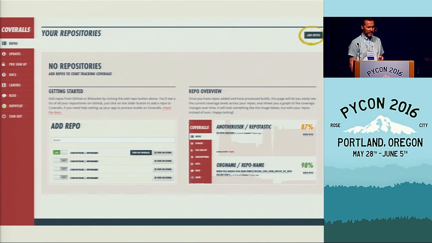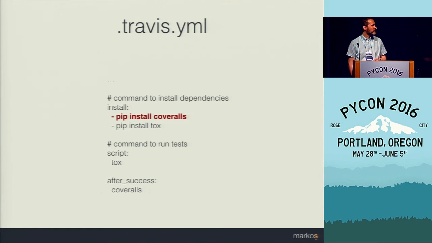But the thing is, coveralls can't access the Travis page or environments. So to make everything work correctly, we need to instruct Travis itself to send this information to coveralls. So we need to change the Travis configuration file to do this.